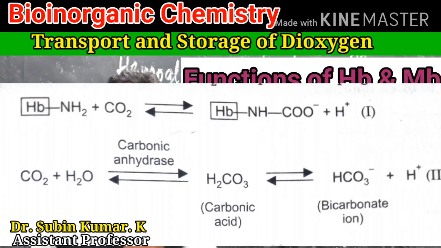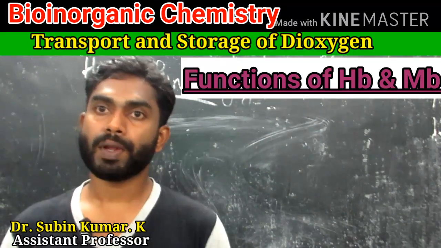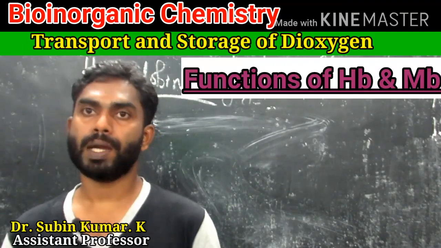The reaction is HbNH2 + CO2 gives HbNHCOO- + H+. That is in tissues. CO2 + H2O, in the presence of carbonic anhydrase, an enzyme, gives H2CO3, carbonic acid, which gives bicarbonate + H+. This series of reactions leads to solubilization of CO2 in blood. This transport of CO2 prevents a progressive acidification of blood.